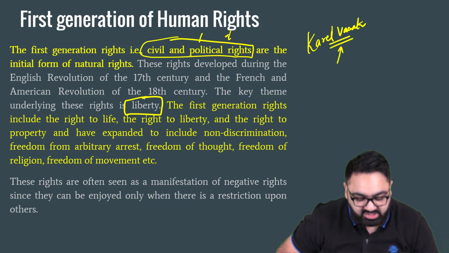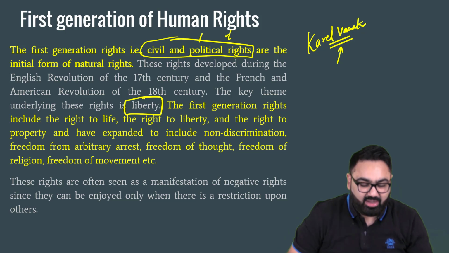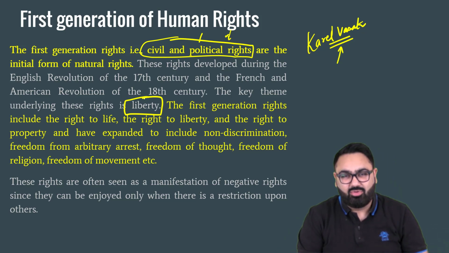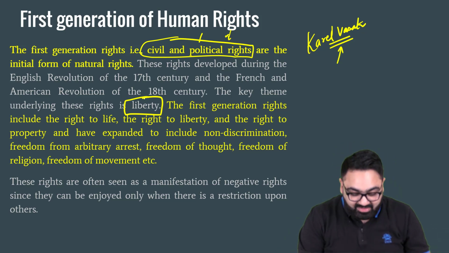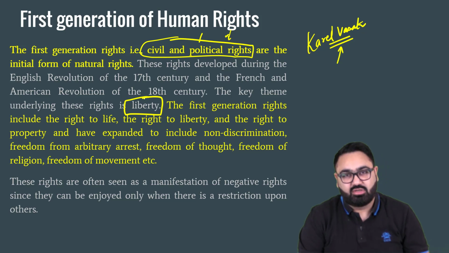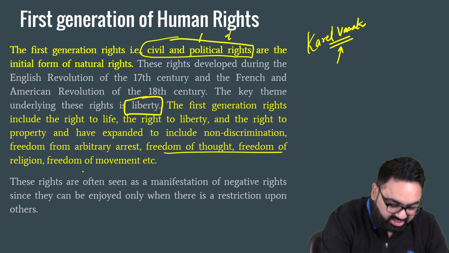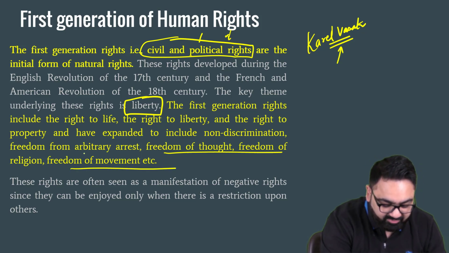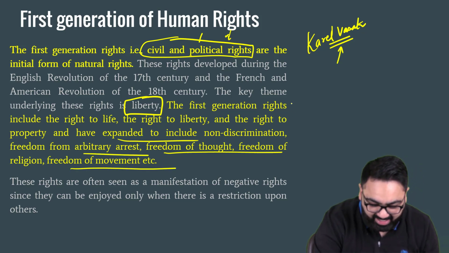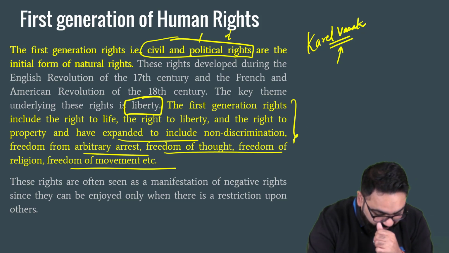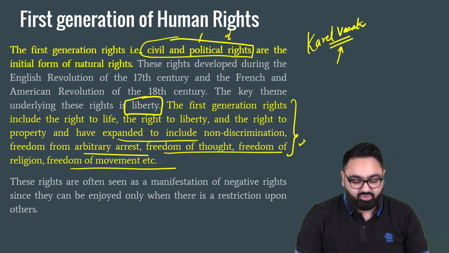A lot of these countries were ruled by the kings. They did not give any liberty, any freedom to the common population. And that is when the first generation of rights came into picture. Examples include right to freedom of thought, freedom of religion, freedom of movement, freedom against arrest, the most basic rights. A lot of them form a part of our fundamental rights in our Indian constitution.